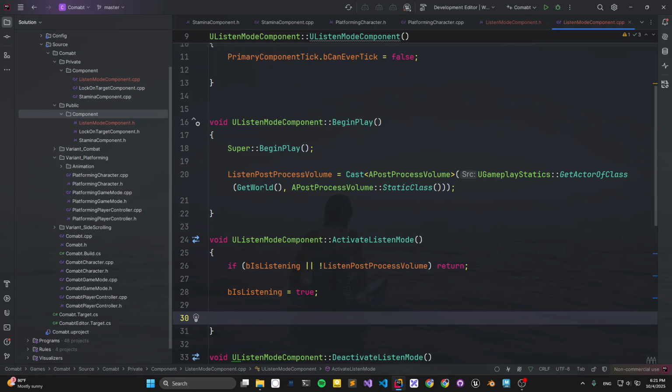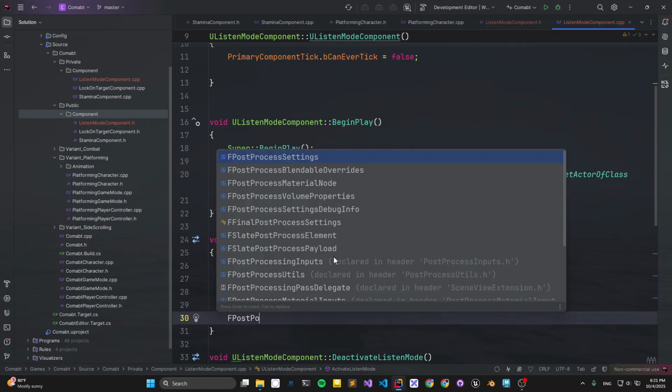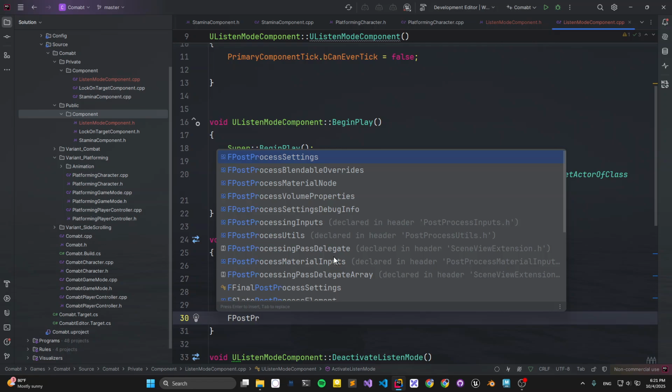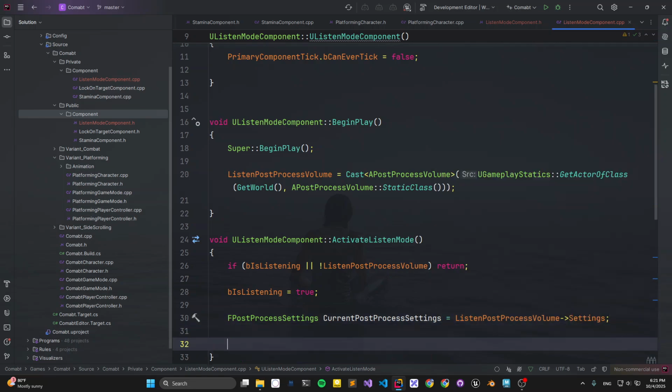So how to change that? I found something not really common to see, but using post process settings, and maybe current post process settings equal to the listening mode listening post process volume settings. Yeah, why do I do that?